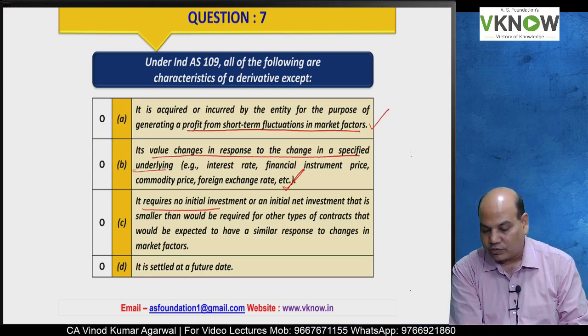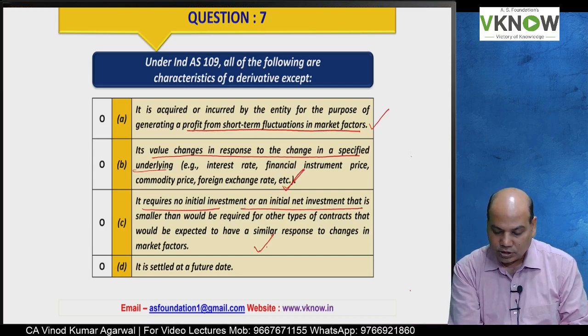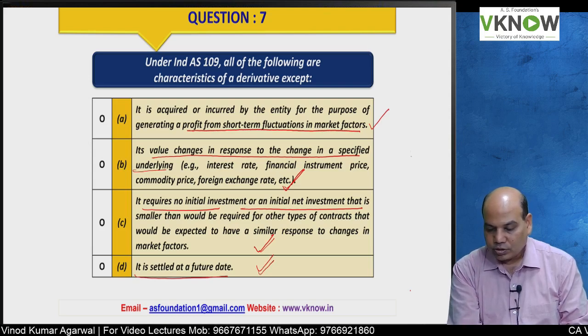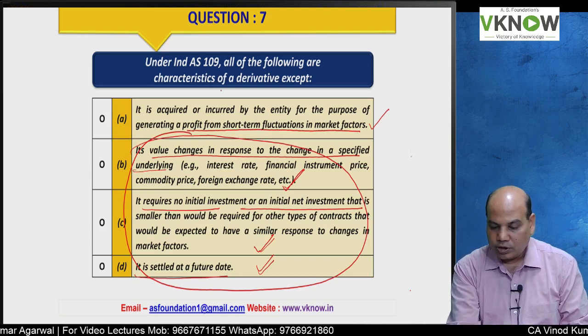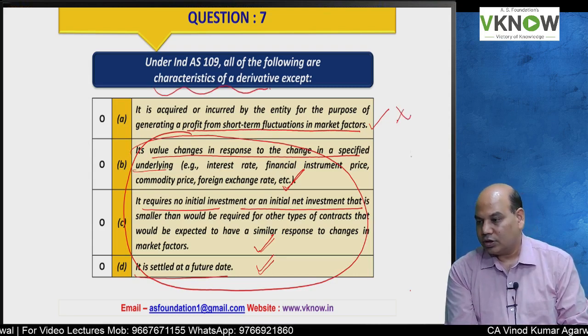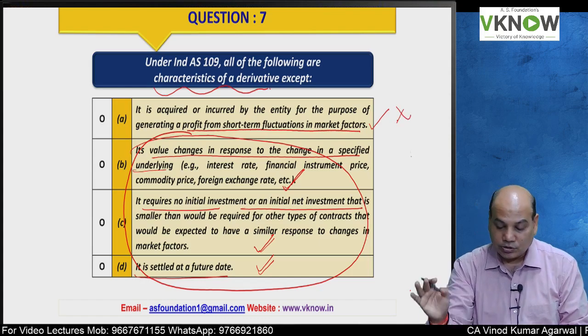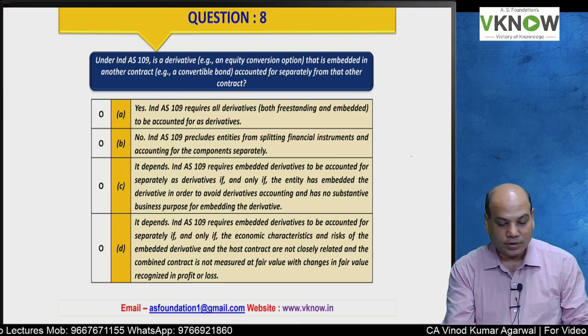It requires no investment or very low initial investment. This is also part of the definition, and settled at a future date. So the last three together will be characteristic of a derivative, but this is not. A derivative can be used for hedging also. So tick mark A. Question number 8.